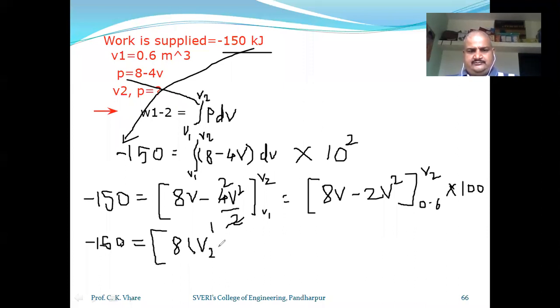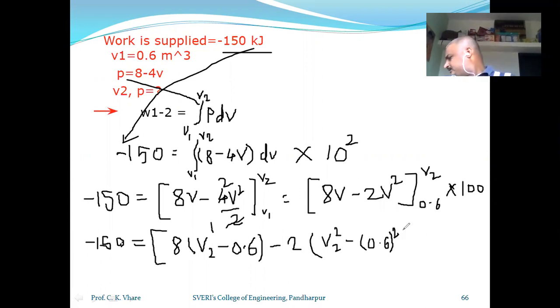V2 minus this V1, 0.6, bracket complete, minus 2 into V2 square minus V1 is 0.6, so 0.6 its square, and this bracket complete, and the square bracket multiplied by 100 is the equation.